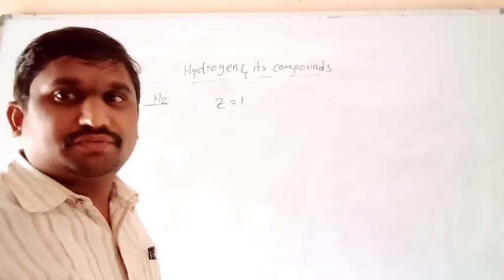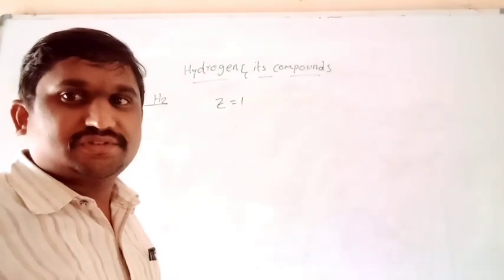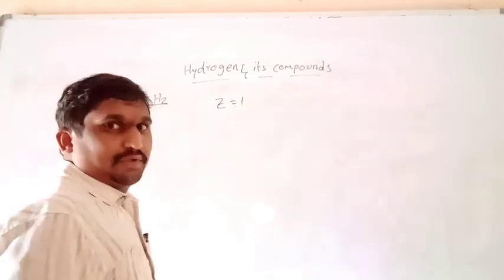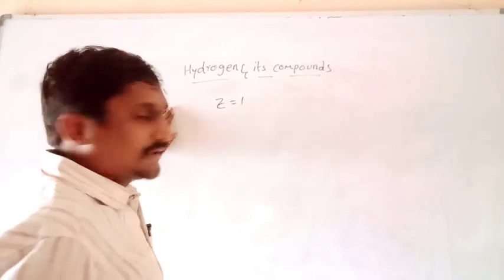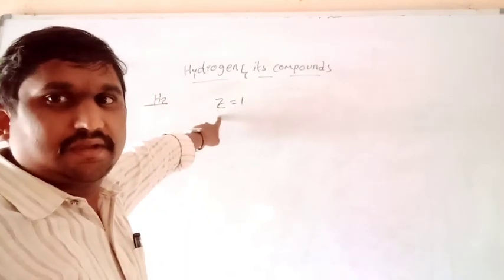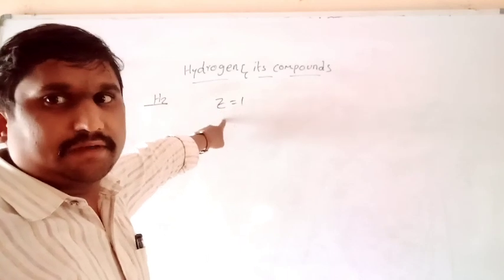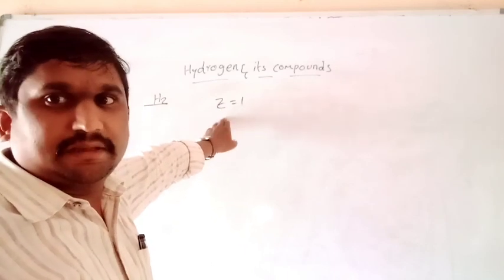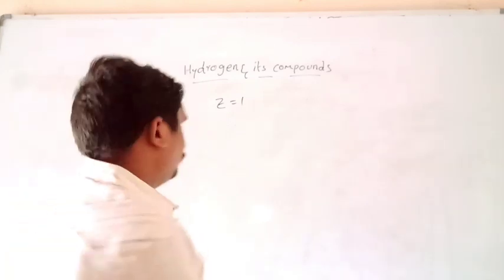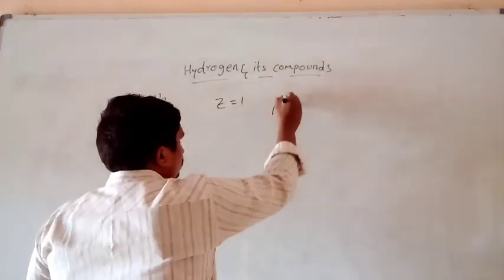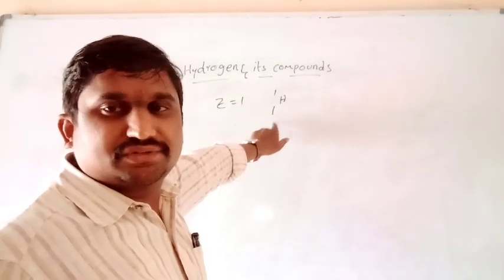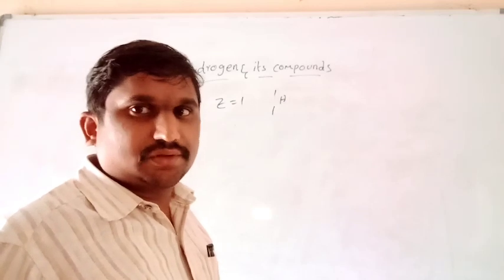In this total universe, which element is most abundant in nature? Hydrogen is the most abundant element in the universe, we can say. So today we are starting our lesson with hydrogen. It is the lightest element and the starting element of the periodic table. Its atomic number is 1. It contains 1 proton and 1 electron. Hydrogen is represented in this way, 1H1. Hydrogen's atomic number is 1, and its mass number is also 1.